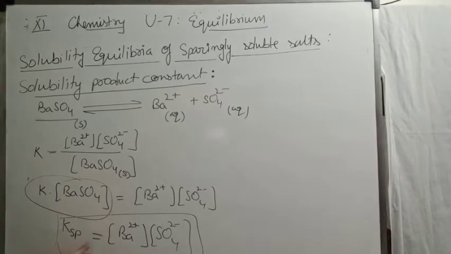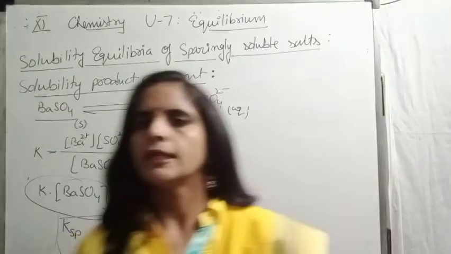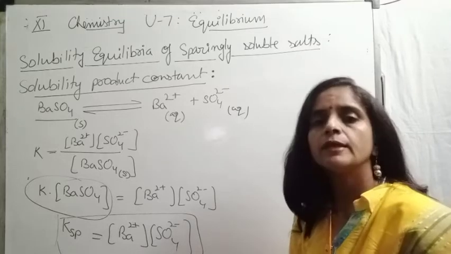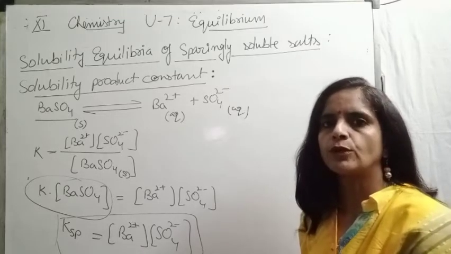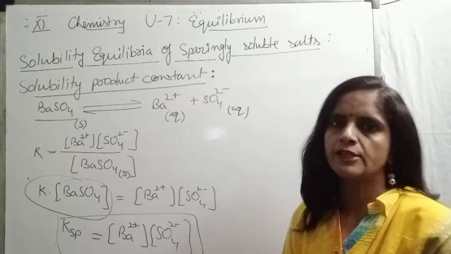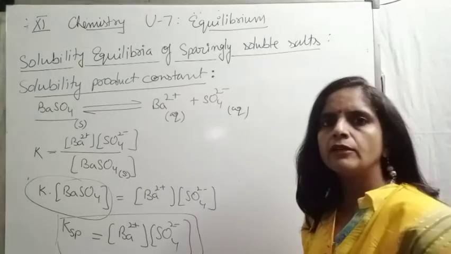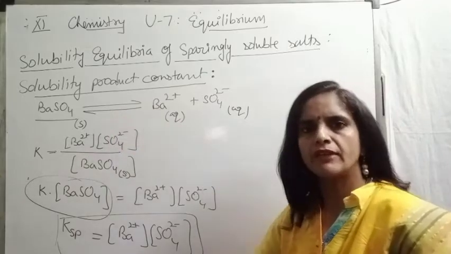From here we can define the solubility product as the product of the molar concentration of ions present in the saturated solution of a sparingly soluble salt. This Ksp we have written for this particular case of barium sulfate.